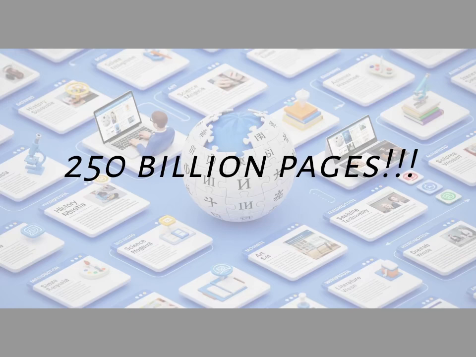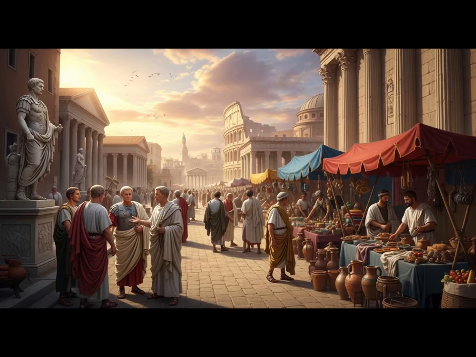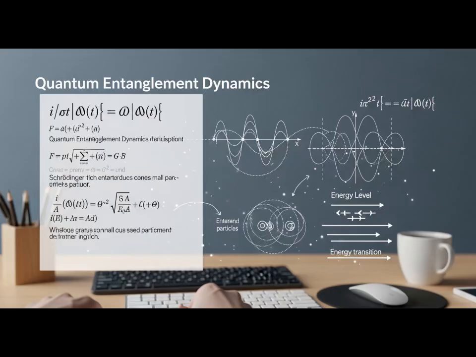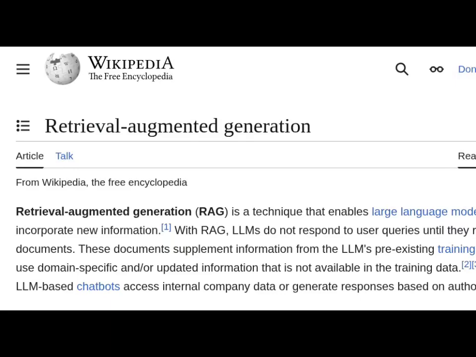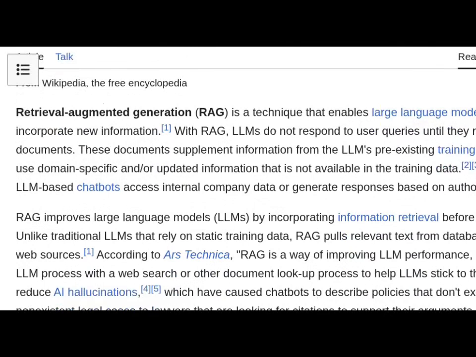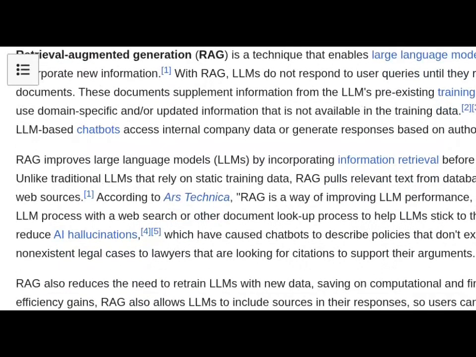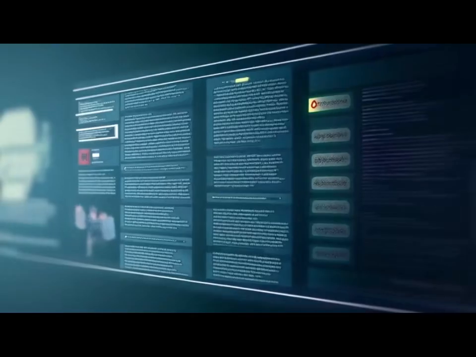Books. Digital libraries add depth with structured storytelling, history, science, and every writing style you can think of. Wikipedia. An essential source for general knowledge, written in a more structured way. Fun fact, every large language model released to date has been trained on Wikipedia content, which often forms the single largest chunk of their training datasets.